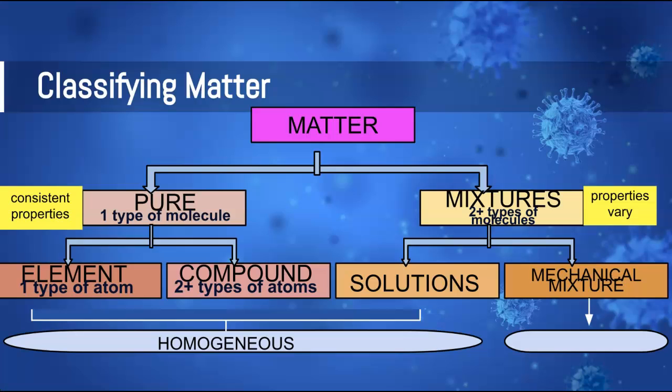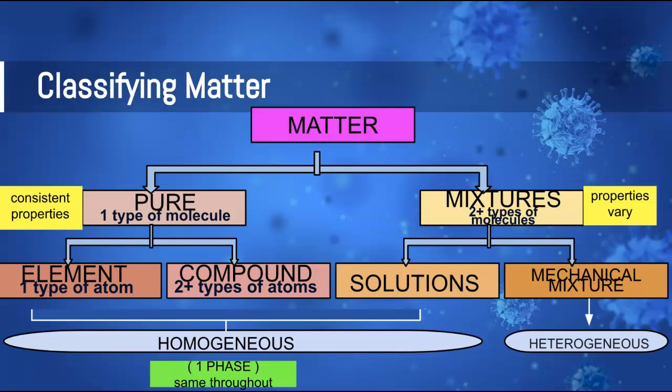But if we look at pure substances, again, we've got either elements or compounds. Just like with solutions, we can only see one type of thing. So in an element, there is only one type of atom. So obviously, looking at it, we would only see one thing. Compounds as well will have more than one type of atom, but because they all combine in a very specific ratio, that means that every molecule, every particle, is the same there as well. So that means they would look homogeneous as well. So what we see is what we consider to be one phase. In other words, it's the same thing throughout the entire substance.